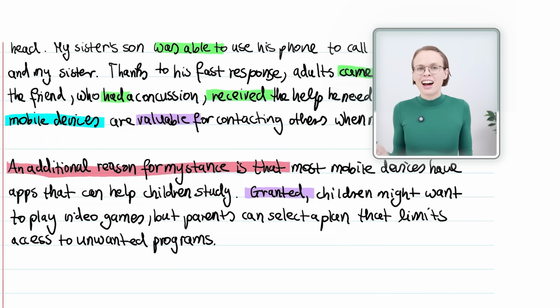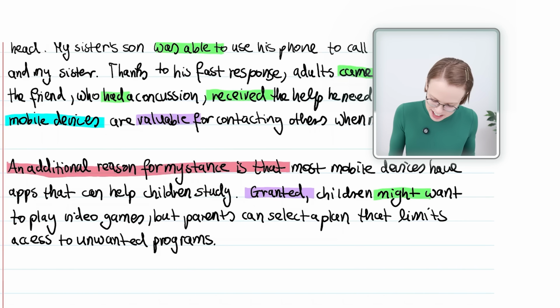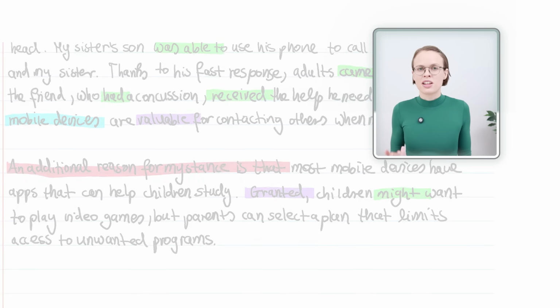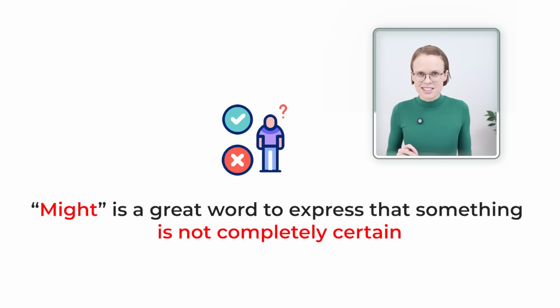I also use advanced grammar here because I say might want to play video games. Might is a great word to express that something is not completely certain. And this makes your essay stronger because you say, okay, look, it might be like that, but it doesn't necessarily have to be like that. Let's continue with the next sentence.